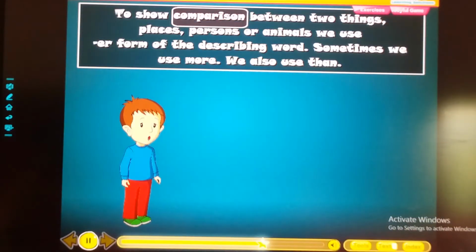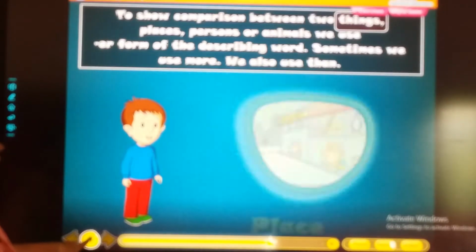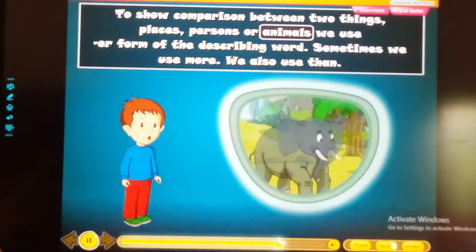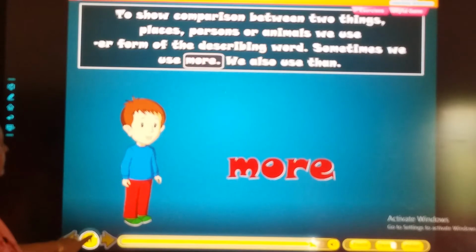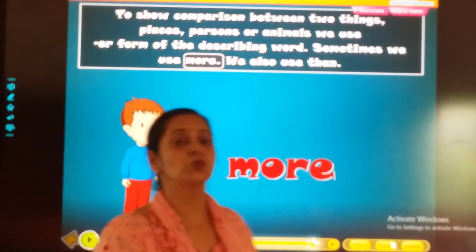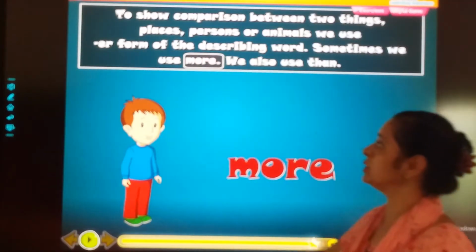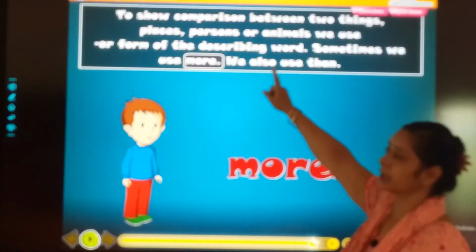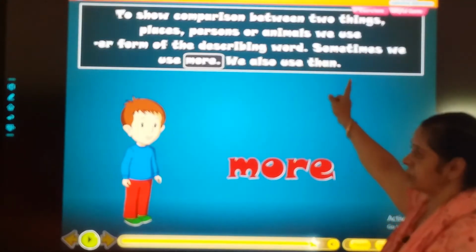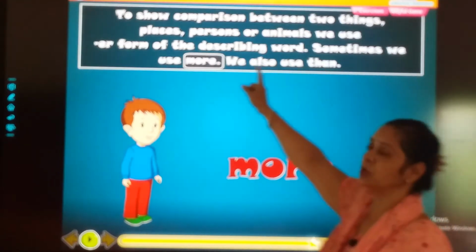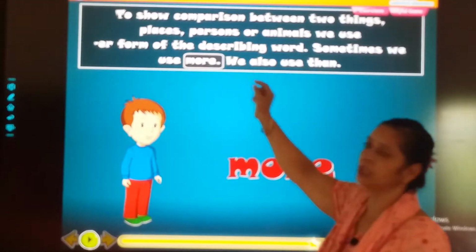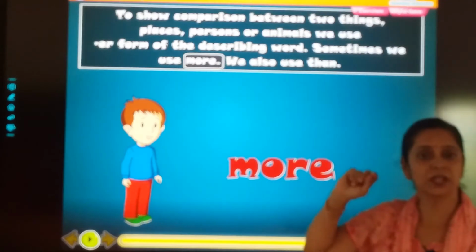To show comparison between two things, places, persons or animals, we use the er form of the describing word. Sometimes we use more. Yes children, to go with the comparison we use er. क्या use करते हैं?